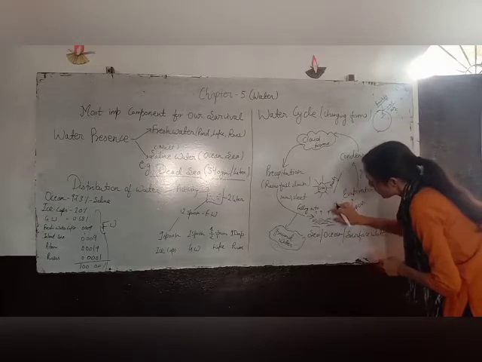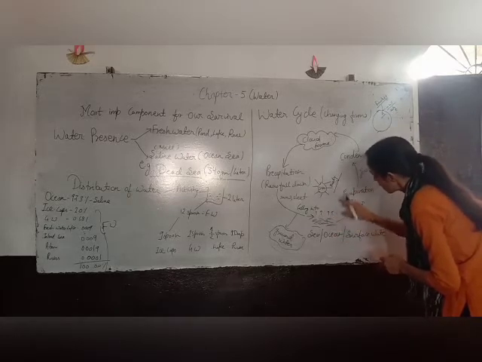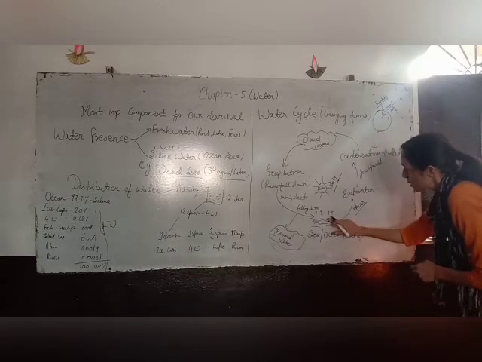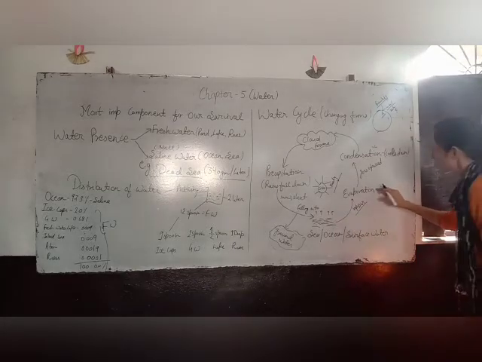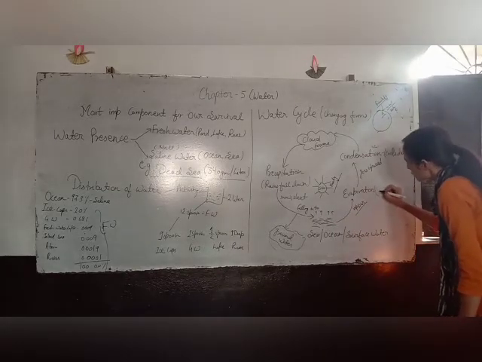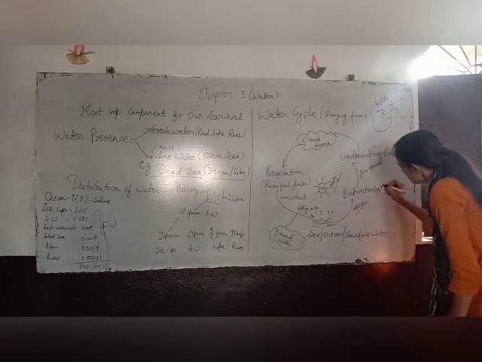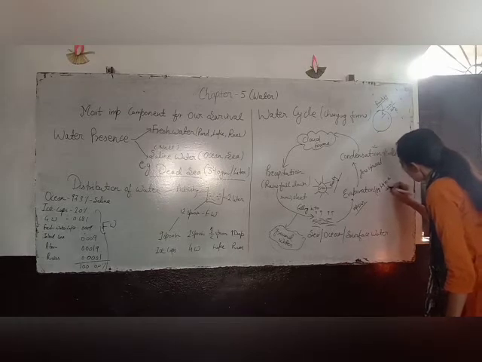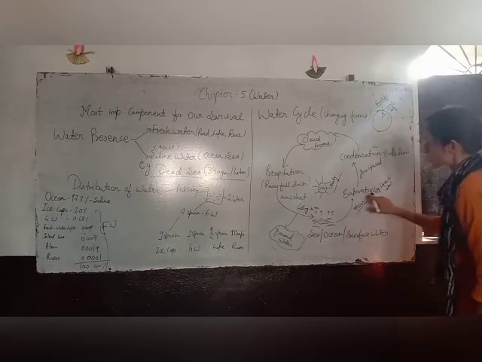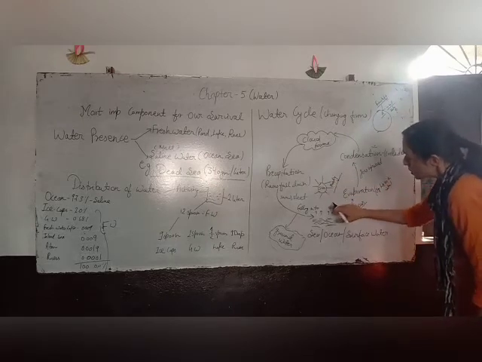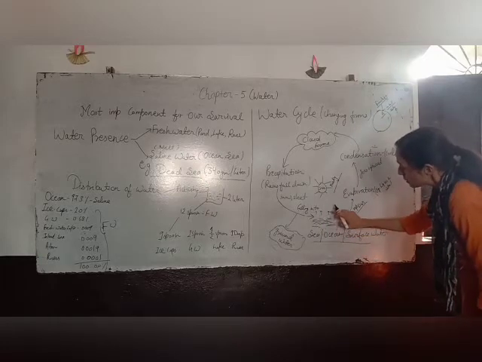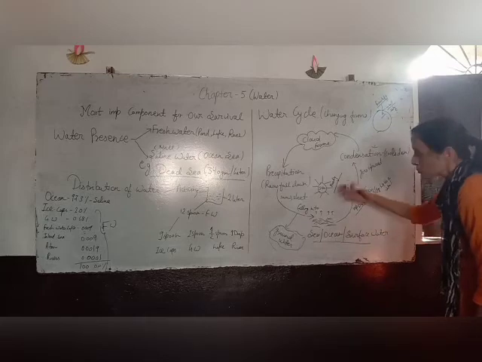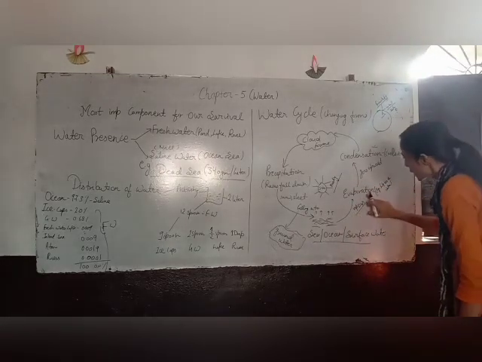Now due to the heat of the sun, the water is starting to get vaporized. क्या हो रहा है? Vapor हो रही है. The water is starting to change its form from liquid to vapor. That process is called evaporation in science. Evaporation means changing liquid into vapor. Due to the sun's heat, the surface water, all the water which I have given as an example, starts to vaporize, and this process is known as evaporation.